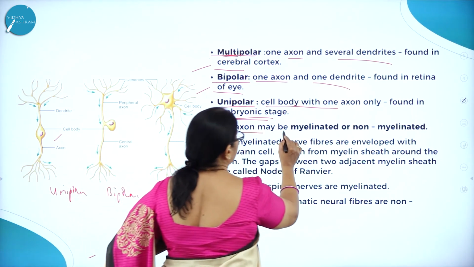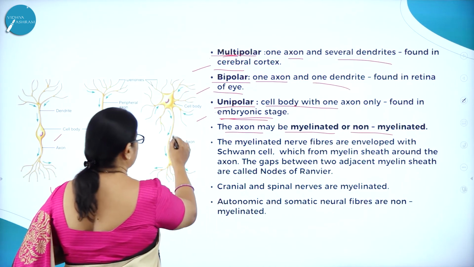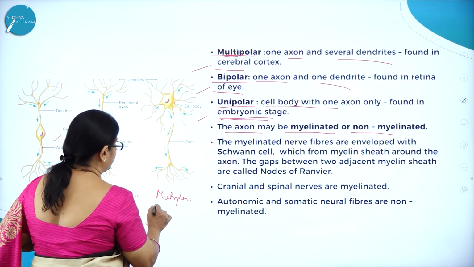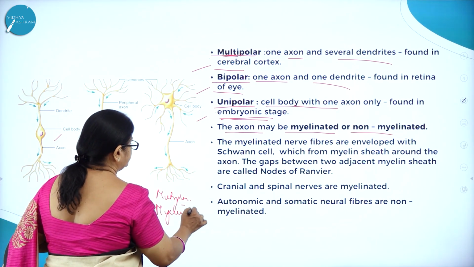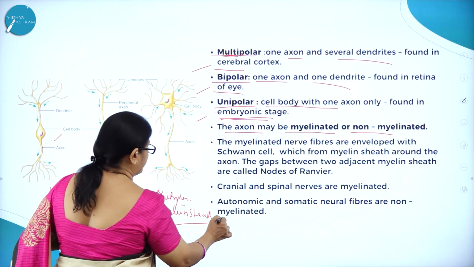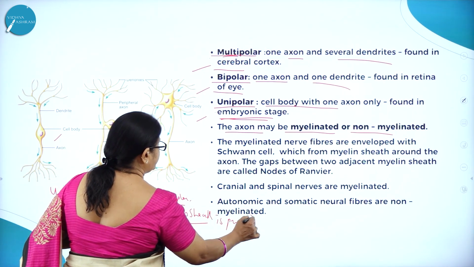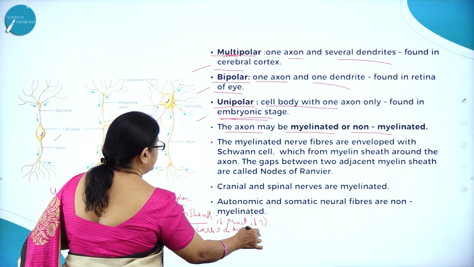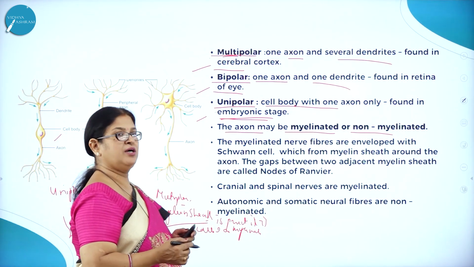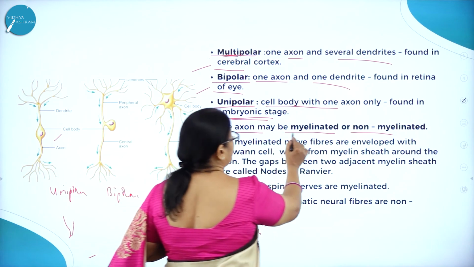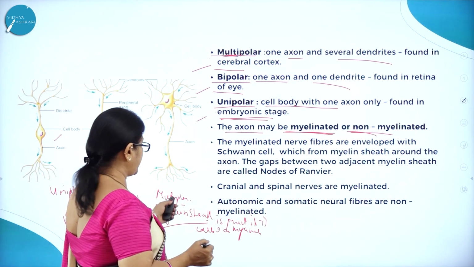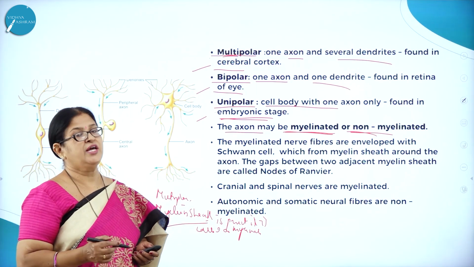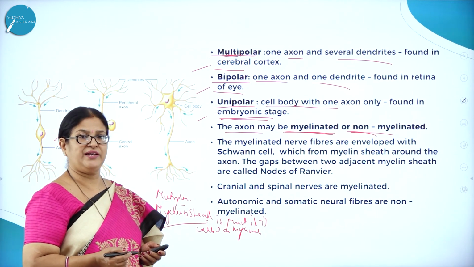So the axon may be myelinated or non-myelinated, based on the presence or absence of a sheath called myelin sheath. If myelin sheath is present, it is called myelinated neuron. If myelin sheath is absent, it is called non-myelinated neuron. So myelinated and non-myelinated is based on the presence or absence of a myelin sheath.